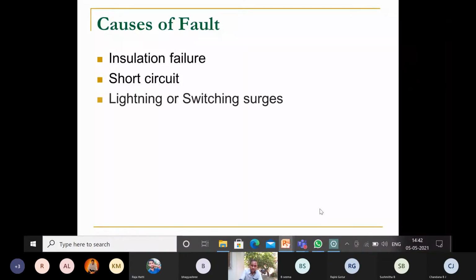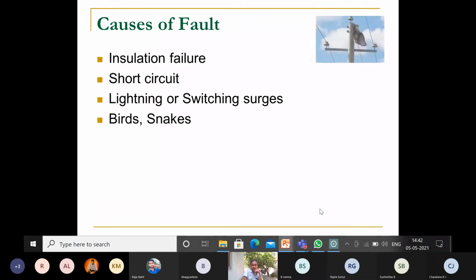Next is lightning and switching surges. You may know, these are natural causes, and because of this a fault will occur. Birds and snakes are also causes for a fault. A bird on the transmission or distribution line may touch the ground as well as the wire, and at that time a fault will occur.